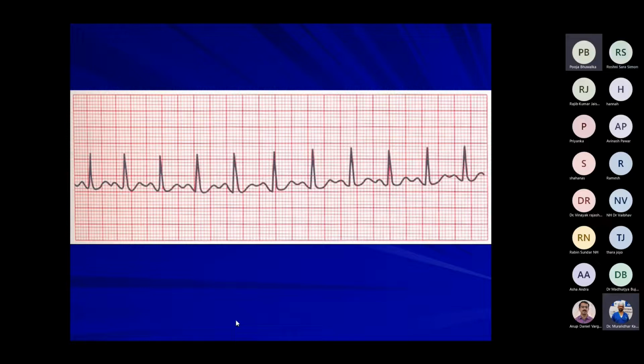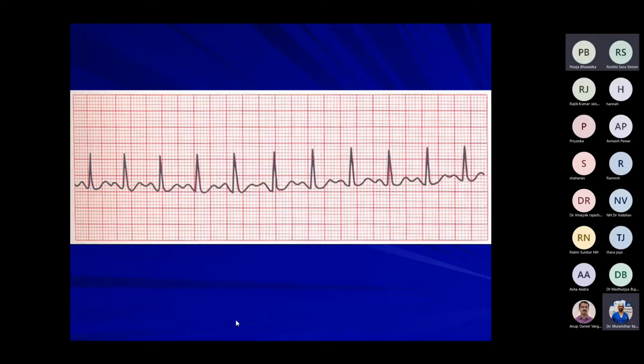That's correct. And it is regular in rhythm, sir. That's good. Then P wave is followed by QRS complex. Yes, P wave is followed by QRS. Very good. And P wave is less than 0.2 seconds and QRS is less than 0.1 second. Okay. So it is normal. And there is an upsloping of the ST segment, which shows that there is tachycardia. Okay. And T wave is upright, yes, sir.